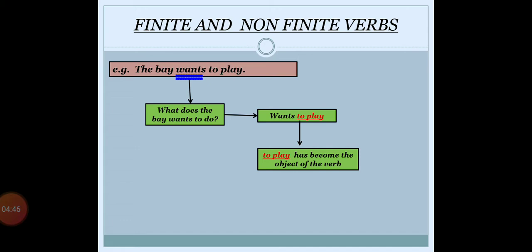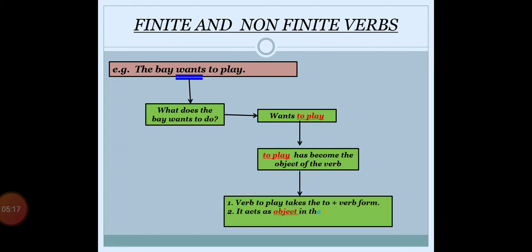Basically, at first glance we know wants is the verb and play is also a verb. But play is here acting as an object, and we know object is always a noun. It may be an adjective or it may be an adverb, that we have already seen. It means to play here is not used as a verb, it is used as a noun. It is used as an object noun. So to play here is the noun.